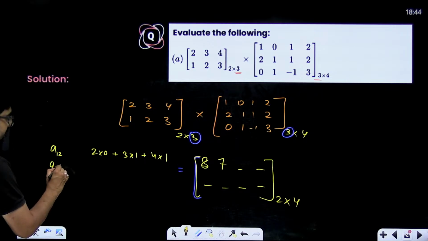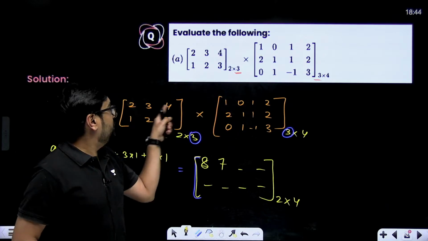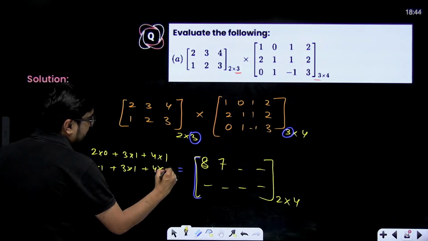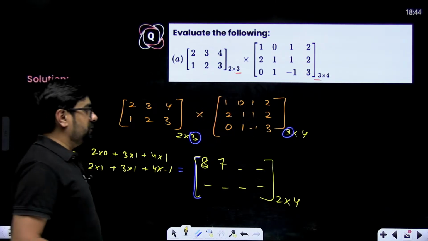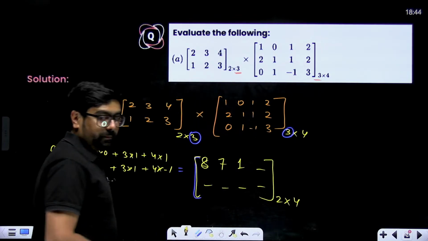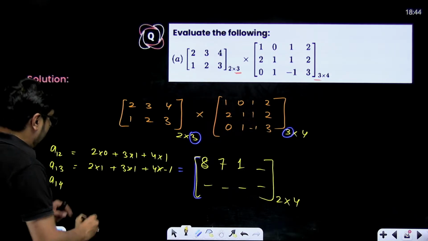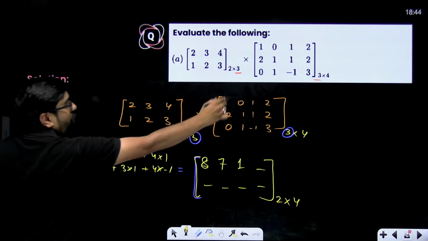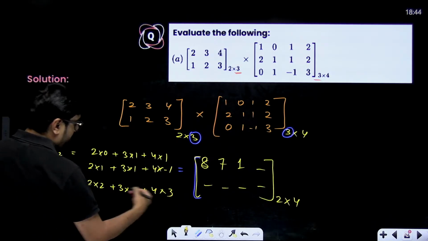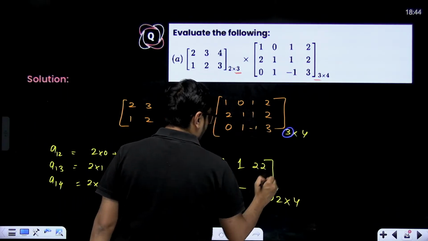Now A13, first row, third column: 2 into 1 plus 3 into 1 plus 4 into minus 1. That means 2 plus 3, 5. 5 minus 4, that means 1. So here we are going to have a 1. Okay, now A14 is also there, first row and fourth column. So 2 multiplied with 2 plus 3 multiplied with 2 plus 4 multiplied with 3, 4 plus 6, 10 plus 12, 22 will come over here. Just keep checking, okay?